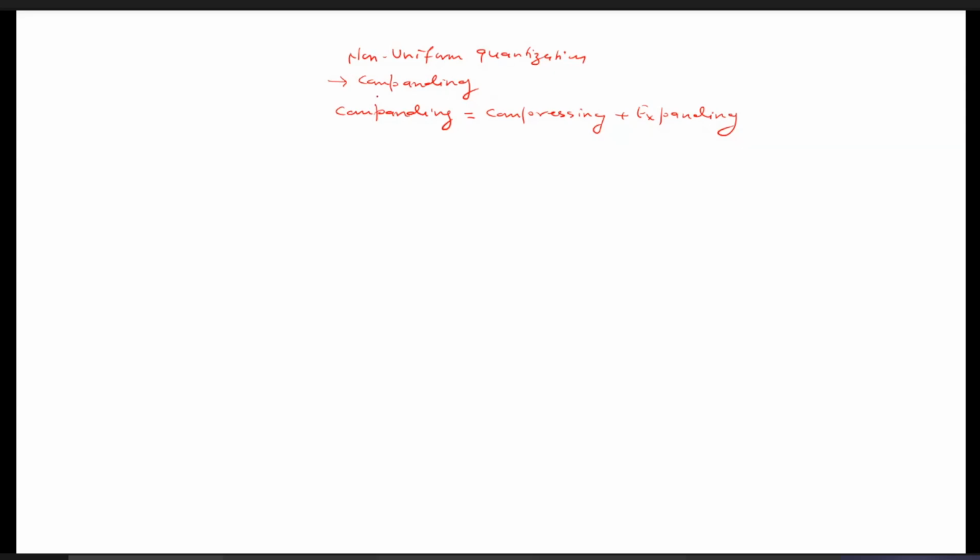And what is compounding? Compounding is nothing but compressing and expanding, compression and expansion. What is compression? What is expansion? How do we compress? How do we expand? All these things we will study in the next class. So don't worry, in the next class we will be able to complete non-uniform quantization.